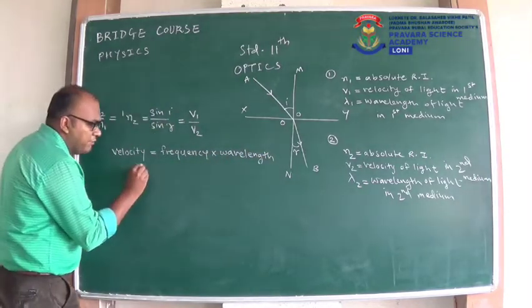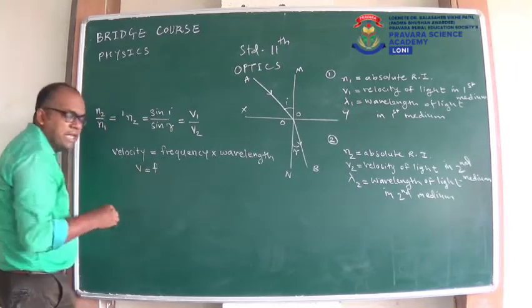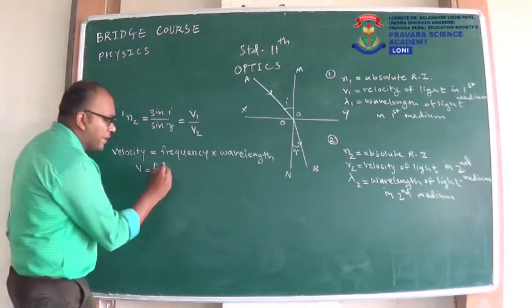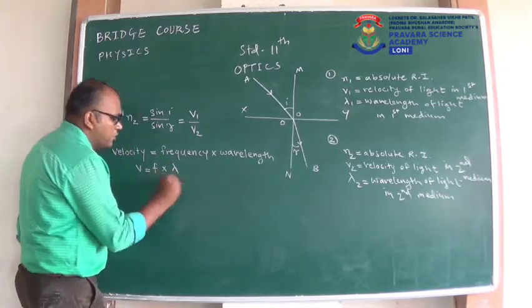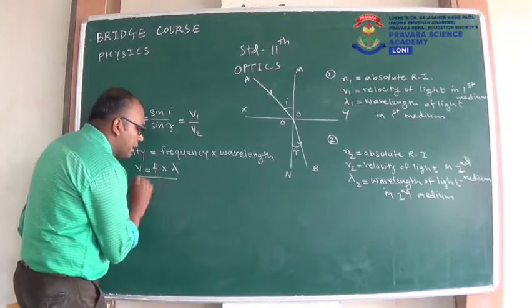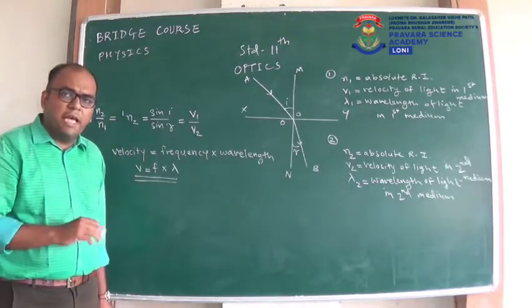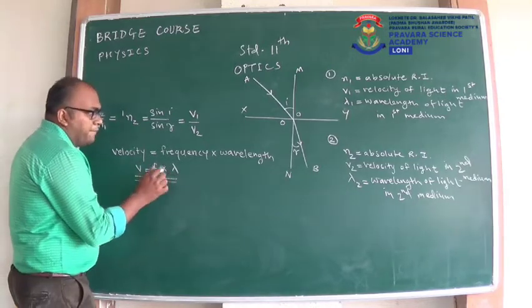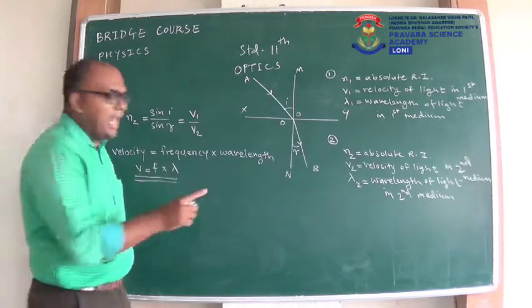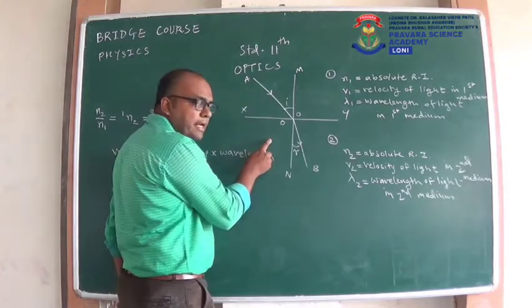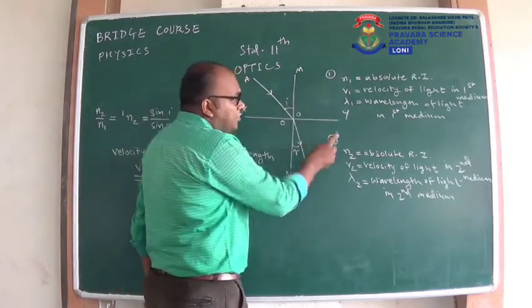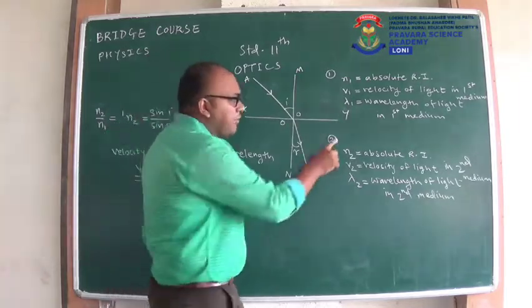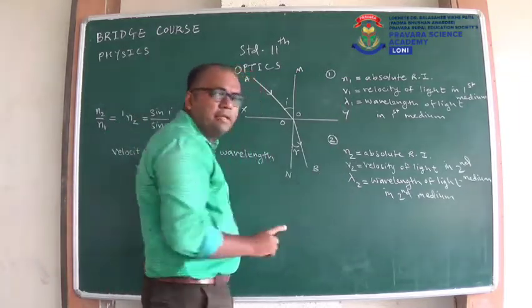We write velocity as v. For frequency we use f or n, but as I am using n for refractive index, I am using f for the frequency, and wavelength is lambda. So v is equal to f lambda is a very famous equation in case of waves, and we can use it in all types of waves. Now what will happen to the frequency? When light is traveling from one medium to another medium, its velocity changes. As you can see, here velocity is v1, here velocity is v2. Their wavelength changes. Here wavelength is λ1, here wavelength is λ2.